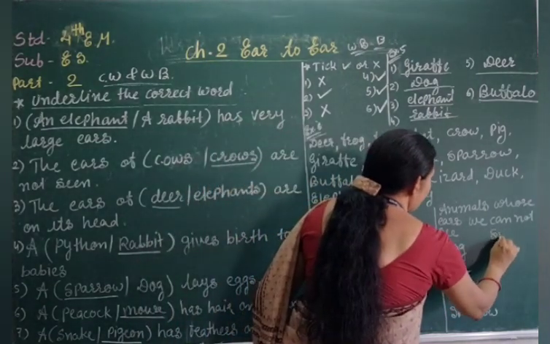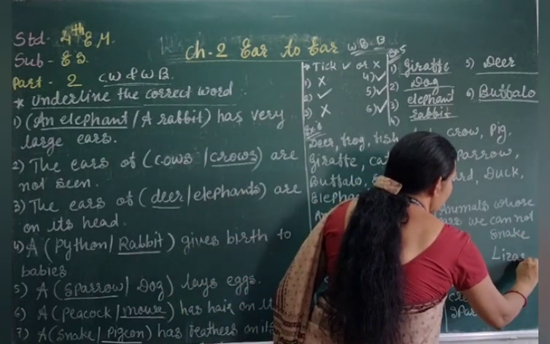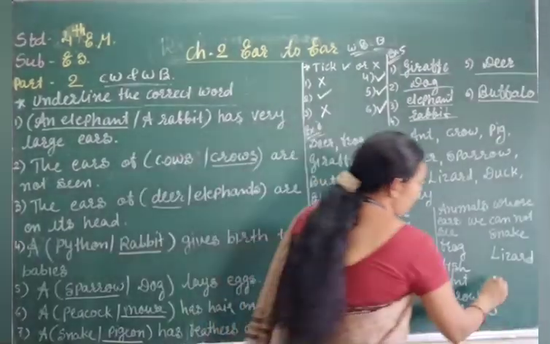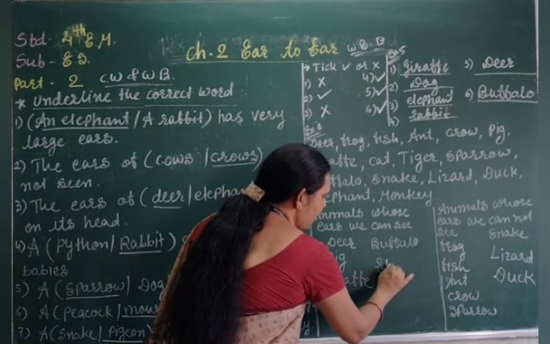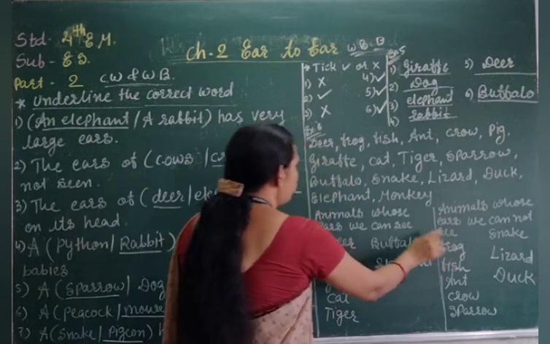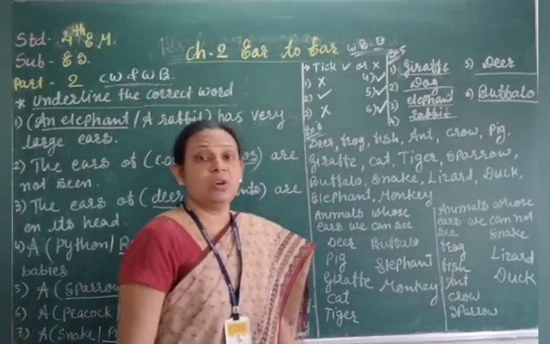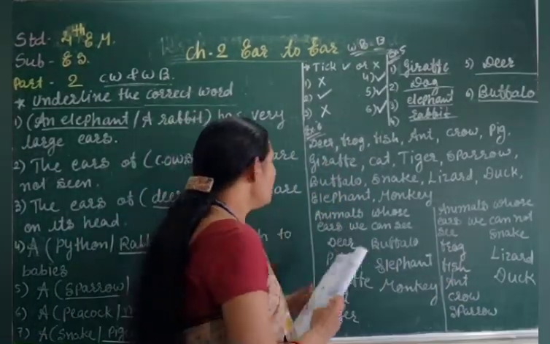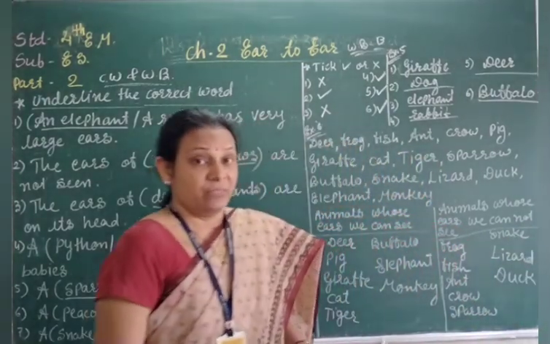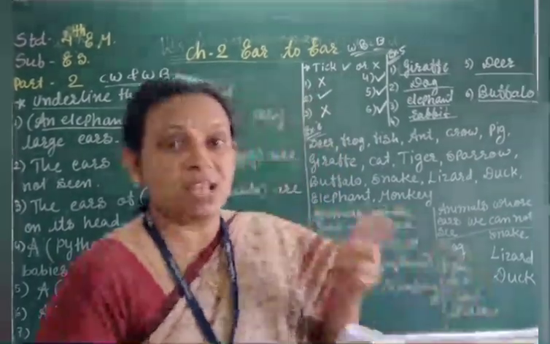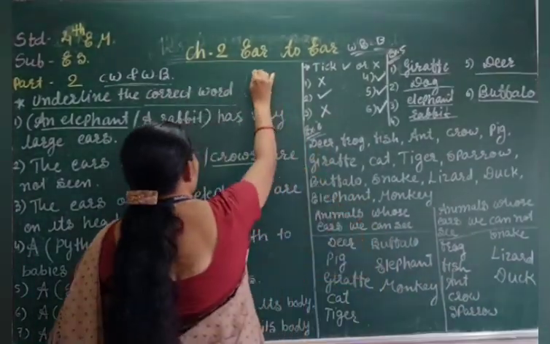Snake doesn't have the ear, right? Now lizard doesn't have the ear. Now duck doesn't have the ear, right? Elephant has the ear, so we have written here. And monkey also has the ear. So these are your classification and all the animals I think you have seen, right? आप सब ने वो animals को देखा है. Then you can easily understand which animal has the ear and doesn't have the ear, right? Okay. Now exercise 7. Just you have to put a tick mark.